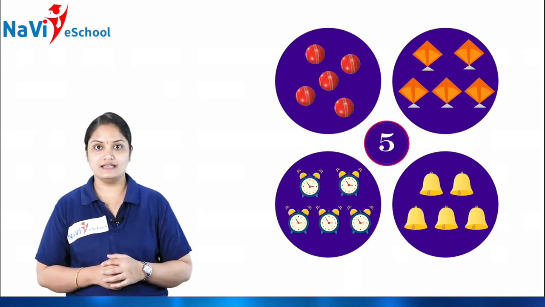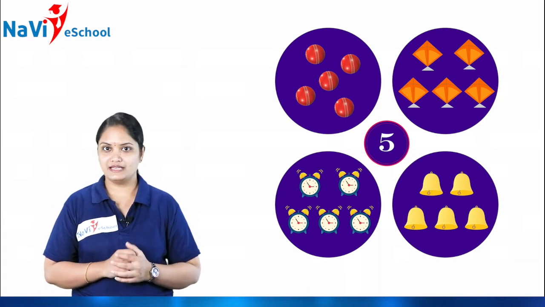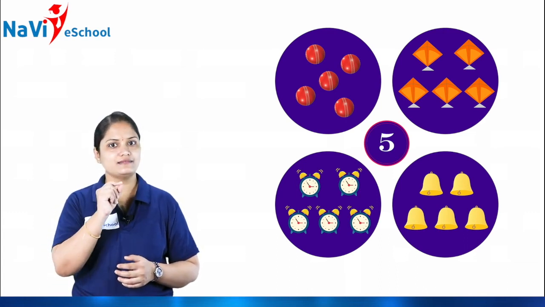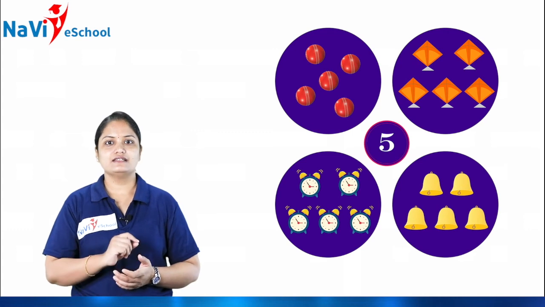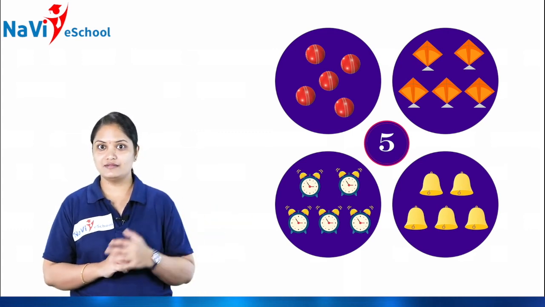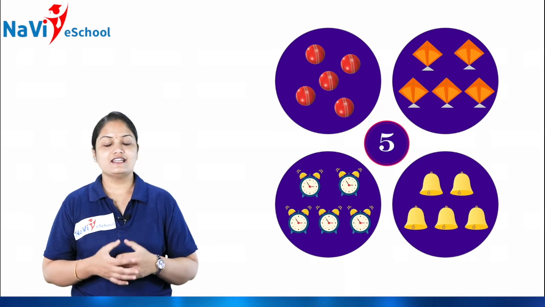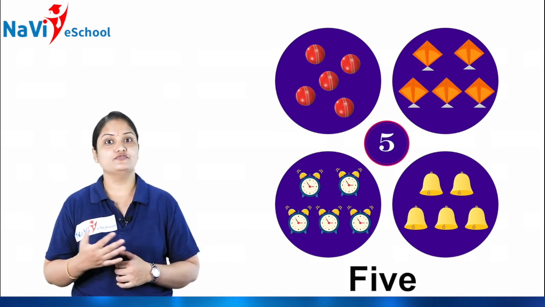See on the screen, first you have to start from the sleeping line. Next, a small standing line. Then draw a semicircle. There you get the number 5, isn't it? So the number name of this number 5 is F-I-V-E.